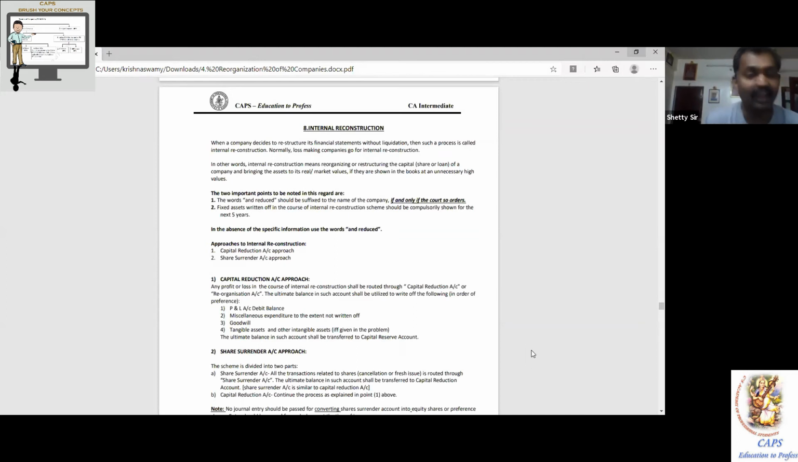See what happens. Internal reconstruction is normally carried out by loss-making companies, so unnecessarily the asset values have been shown at a higher value. They want to reduce the shareholders' value. Take an example. Share capital is 100 lakh. Accumulated loss is 80 lakh. If another 20 lakh of loss is added, it will become a sick company. Your net worth is almost equal to accumulated losses.